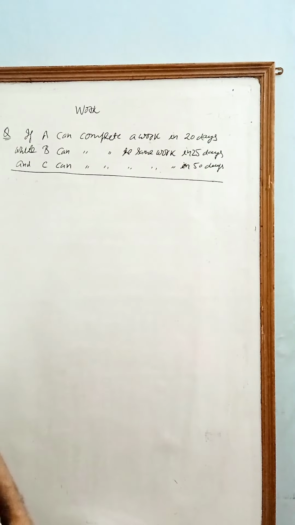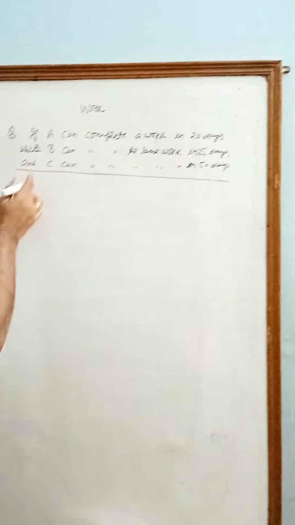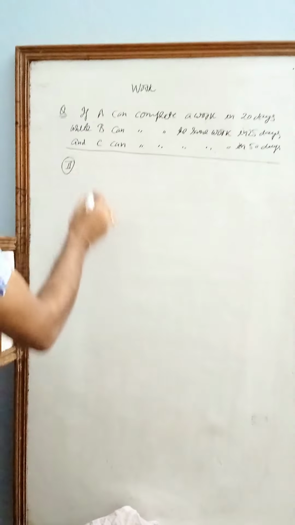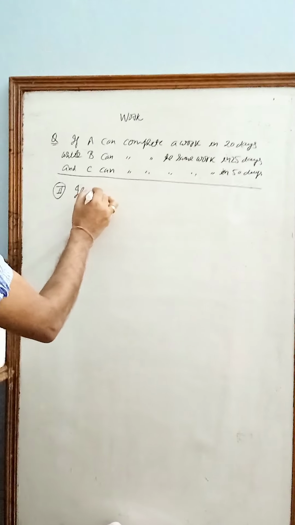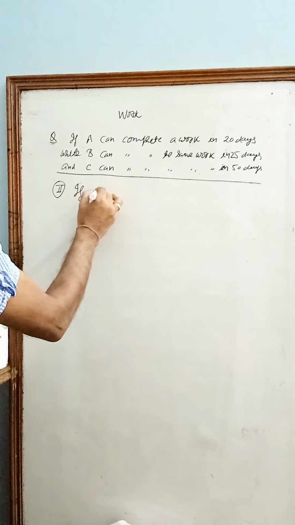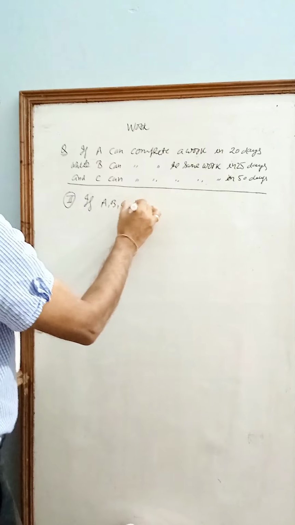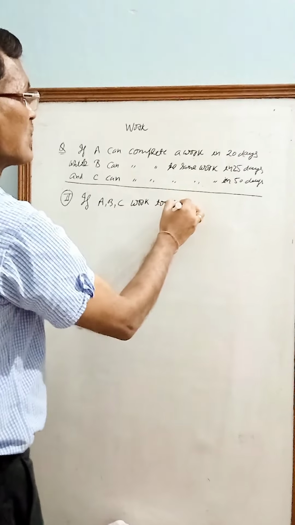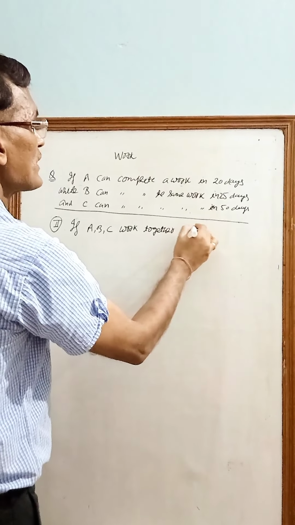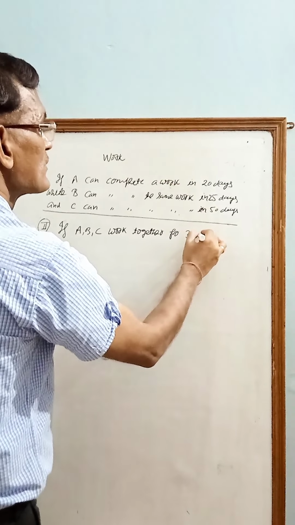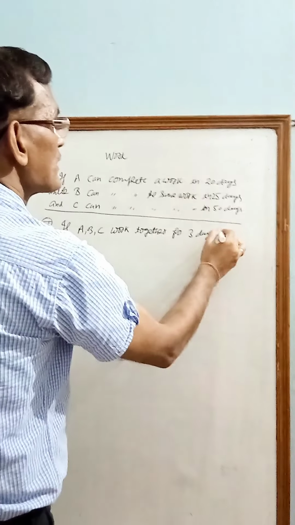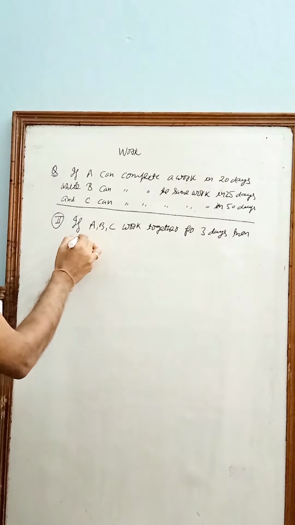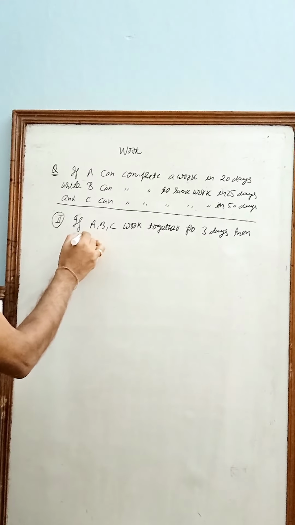Let us take the second example. Suppose the second part of this question is, if A, B and C work together for 3 days, then A left.